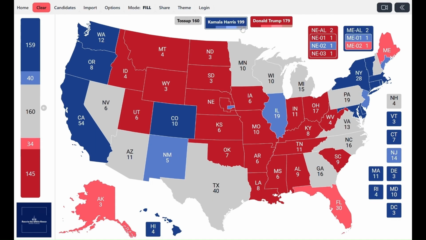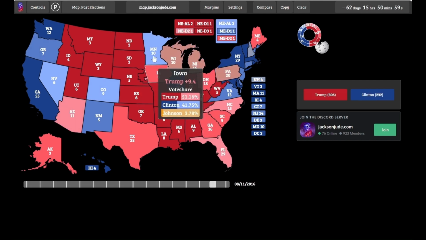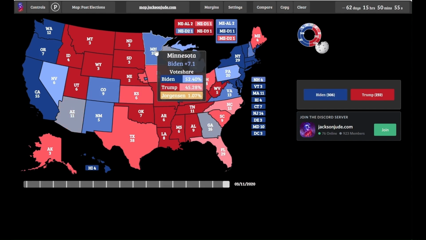Now, heading down to the lean category, we're going to place the state of Minnesota into the lean Democrat category. The state of Minnesota is certainly the most Democrat state here in the Rust Belt region. The presence of Tim Walz on the ticket may even help Kamala Harris. The state of Minnesota was actually closely decided in 2016, by less than 2 points. It shifted to the left heavily, and Biden won it by 7.1 points.